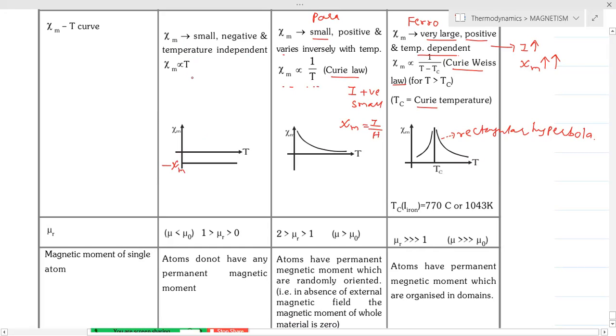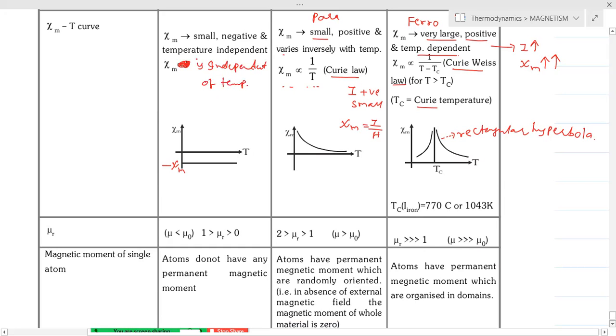So Xm is independent of temperature, we will say.